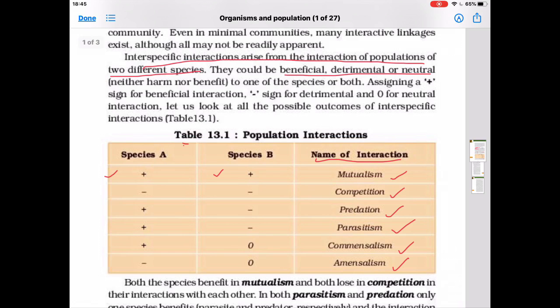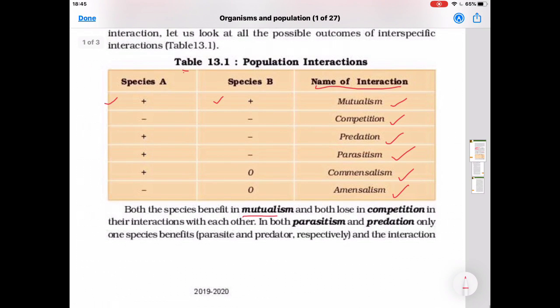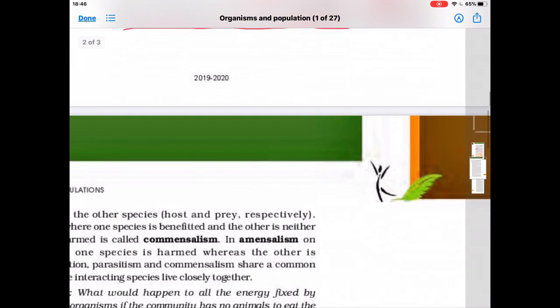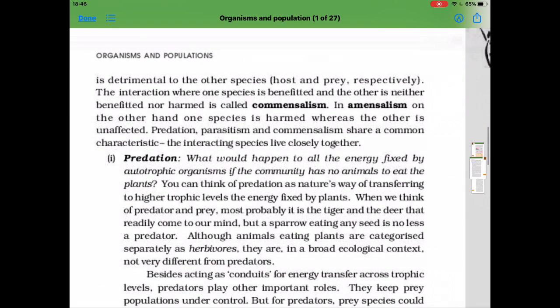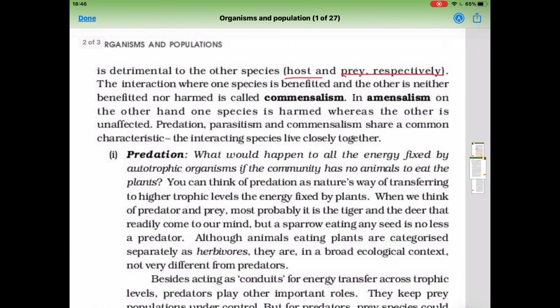Both the species benefit in mutualism, both lose in competition in their interactions with each other. In both parasitism and predation, only one species benefits, parasite and predator, and the interaction is detrimental to the other species, that is to the host and prey respectively. The interaction where one species is benefited and other is neither benefited nor harmed is called commensalism. In amensalism, on the other hand, one species is harmed whereas the other is unaffected.